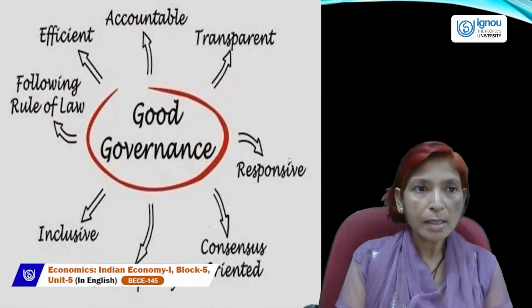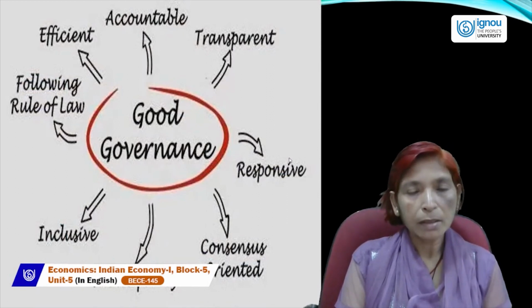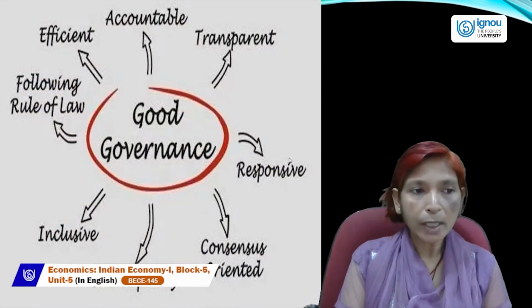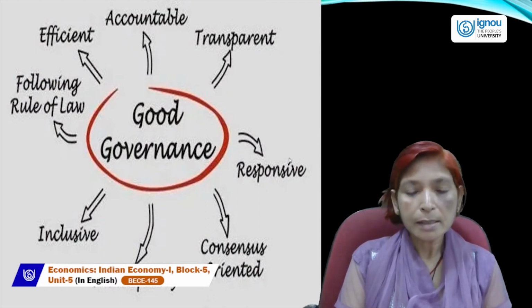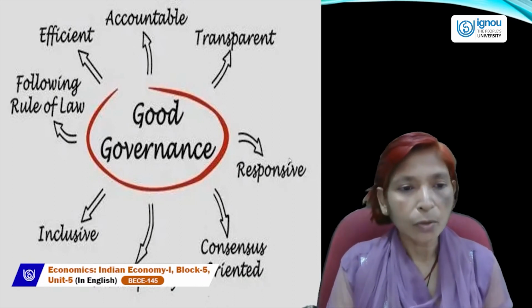Next is good governance. Good governance should be efficient, accountable, transparent, following the rule of law. Good governance should be inclusive, participatory, and consensus oriented or responsive. Then we can achieve higher growth.